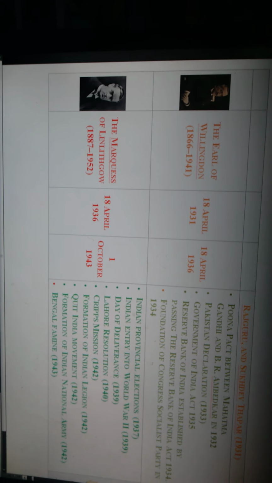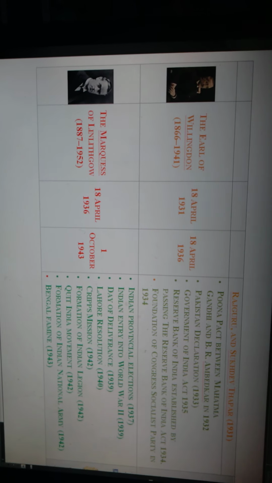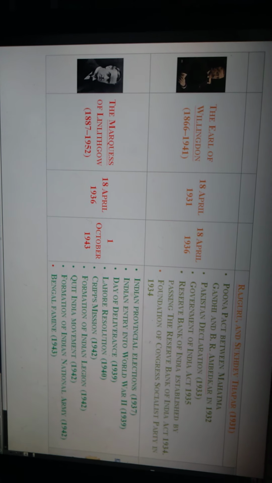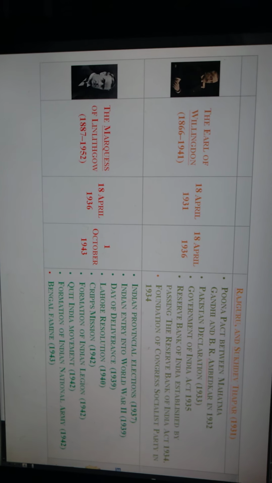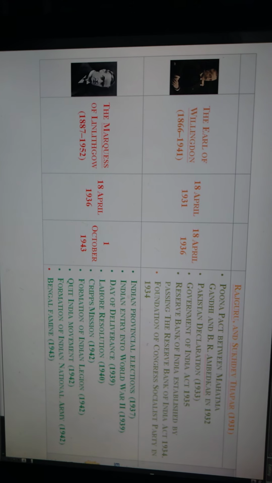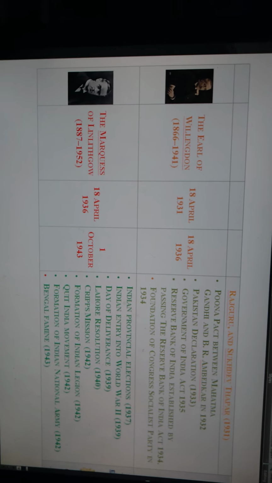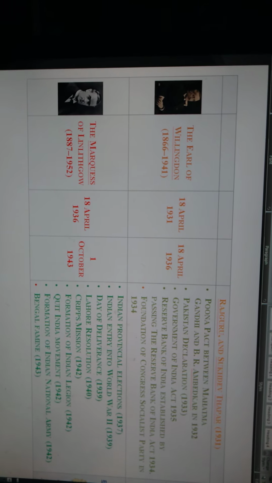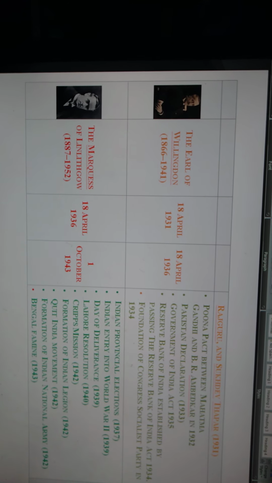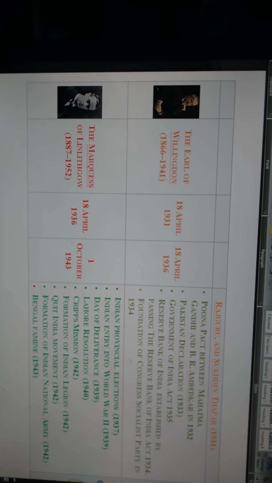So friends, the next Viceroy of India was the Earl of Willingdon. He was the Viceroy of India from 18th April 1931 to 18th April 1936. The reforms, policies and administration during Willingdon were the Poona Pact between Mahatma Gandhi and B.R. Ambedkar in 1932, the Pakistan Declaration in 1933, and the Government of India Act 1935. The Reserve Bank of India was established by the Reserve Bank of India Act in 1934, and the Congress Socialist Party was founded in 1934, also during Lord Willingdon's period.